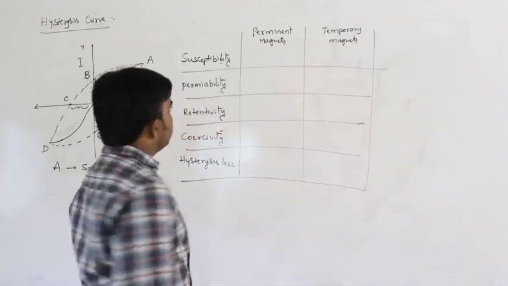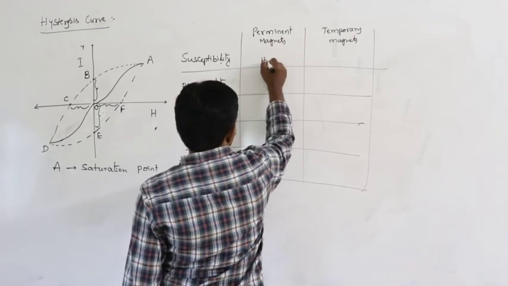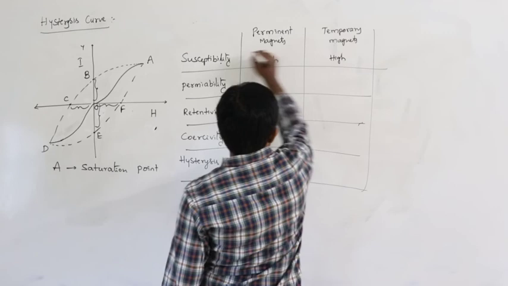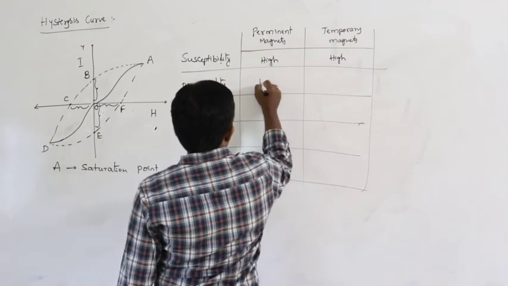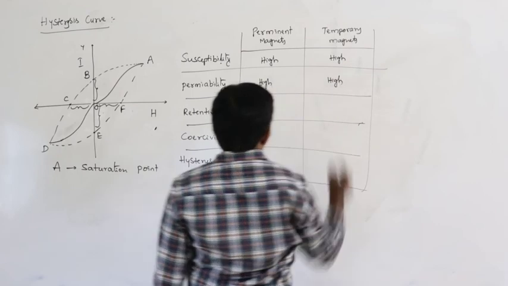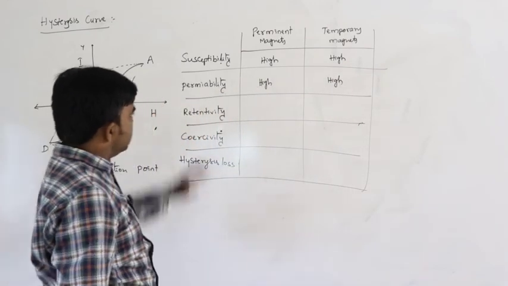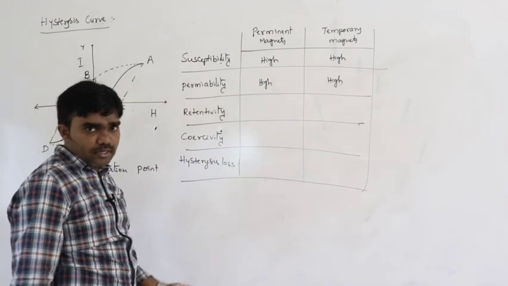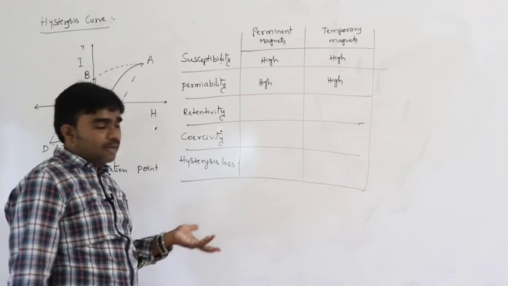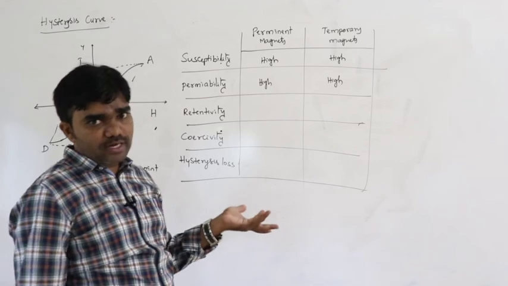In case of permanent magnets, susceptibility value is high, and in temporary magnets its value is also high, and permeability is also high. In case of permanent magnets and temporary magnets, susceptibility is maximum because those are ferromagnetic substances. For any magnetic properties, we are using ferromagnetic substances.